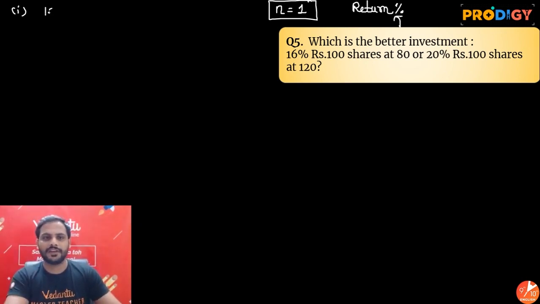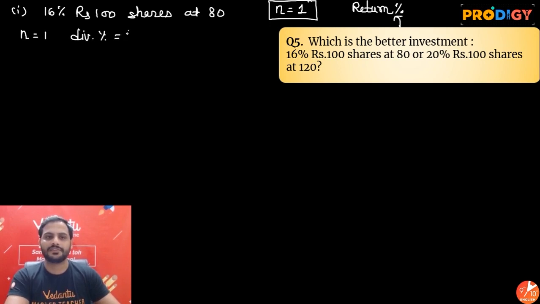First case, 16% rupees 100 shares at 80. Dividend percentage is 16%, nominal value is rupees 100 and market value is rupees 80.